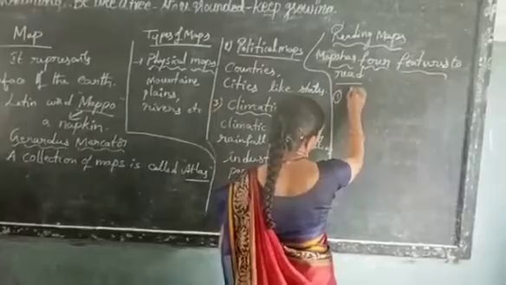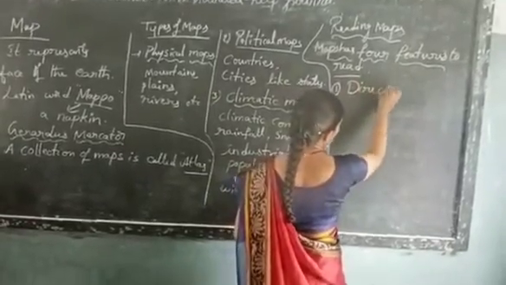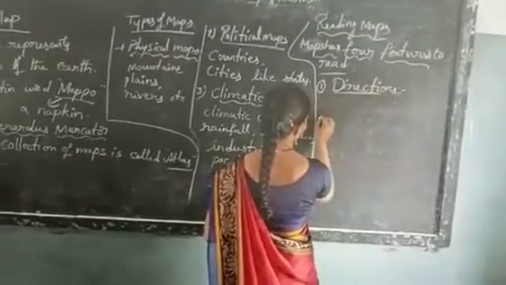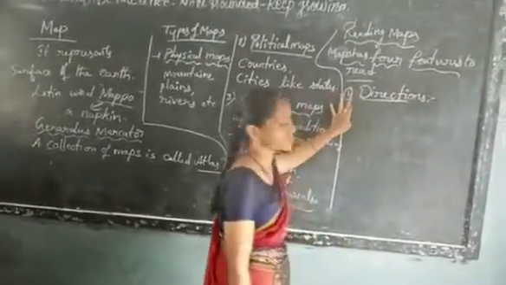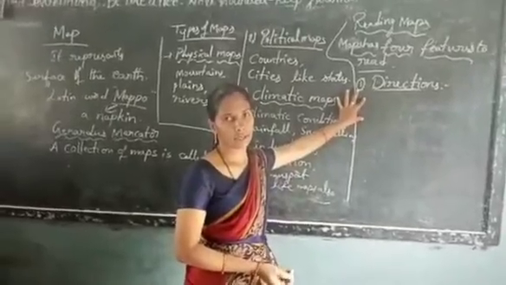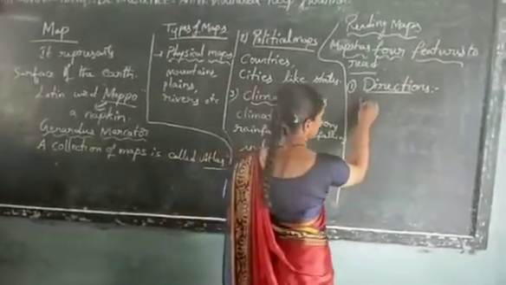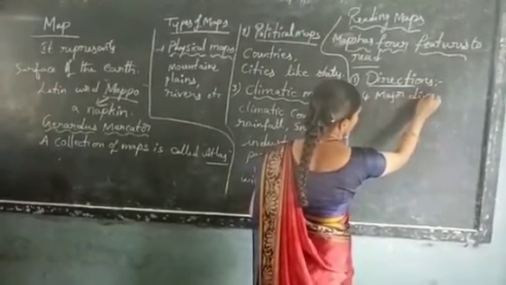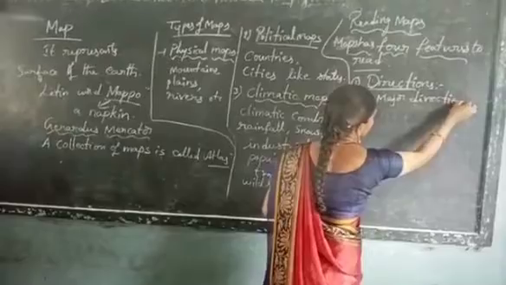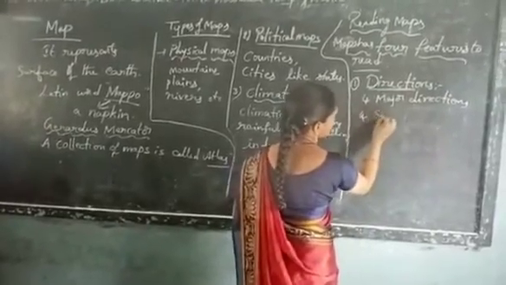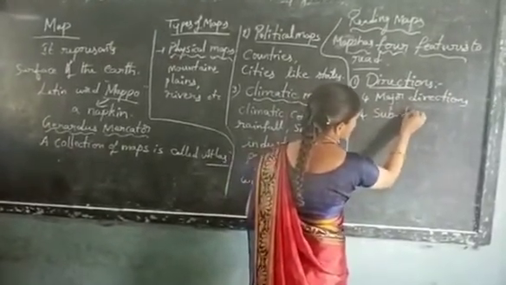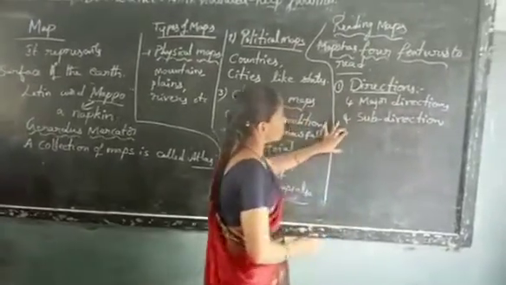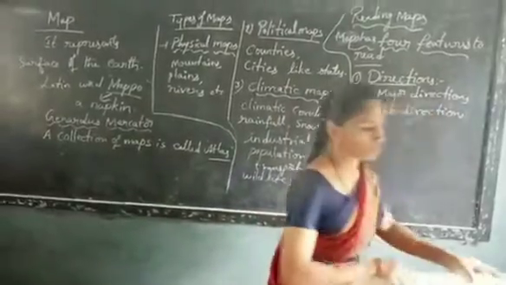Number 1, directions. First one, directions. How many directions are there? There are 4 major directions and 4 sub-directions.